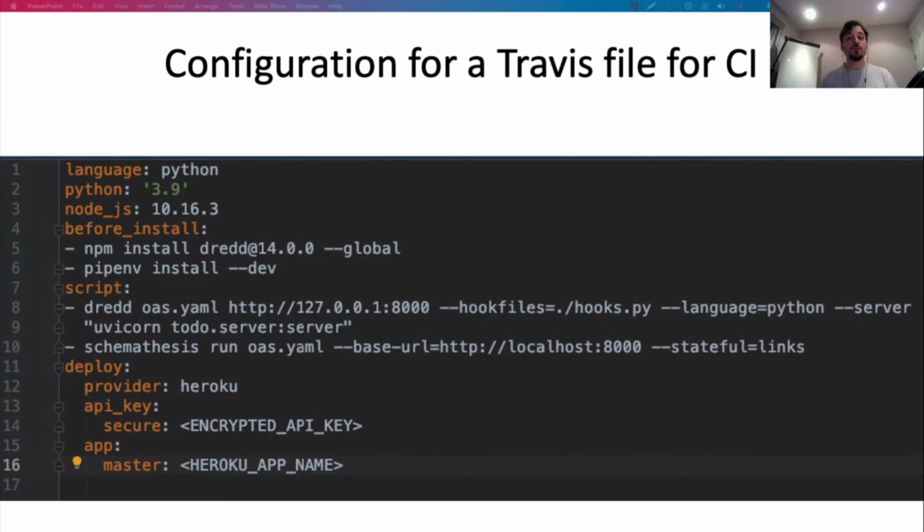You can choose one or the other depending on the requirements of your test suite and also on your stage of development. So like I said, Dredd tends to test only the happy path of your API. So if you're just getting started with the API, Dredd is a great tool to run validations at the very early stage of it. But schemathesis is the one tool that you want to run before you release your code to production. The file also contains some configuration to run an automatic deployment to Heroku.